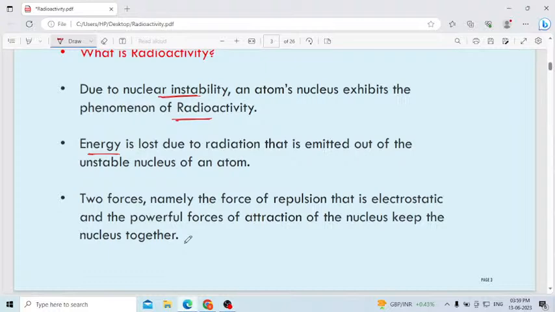Normally these two forces play an important role in radioactivity: the electrostatic force and the powerful force of attraction. Why do these forces exist? To keep the nucleus together.